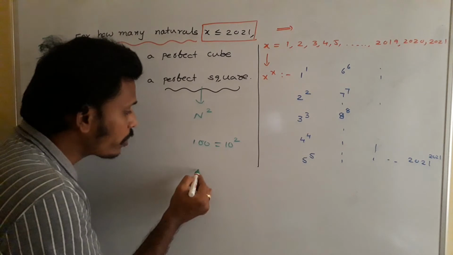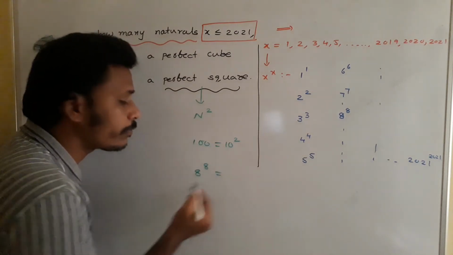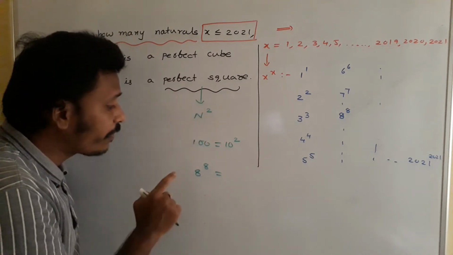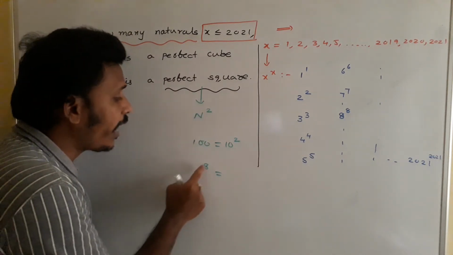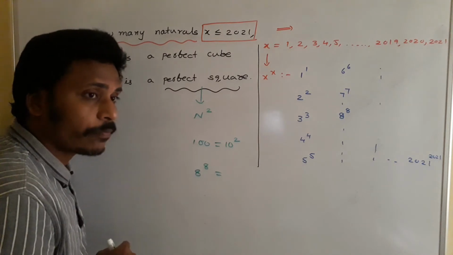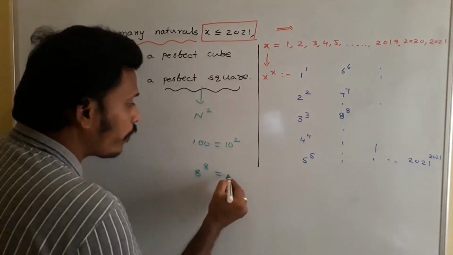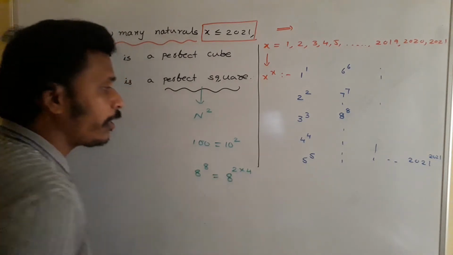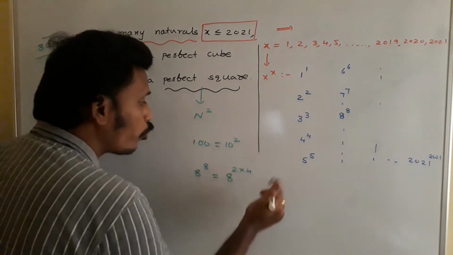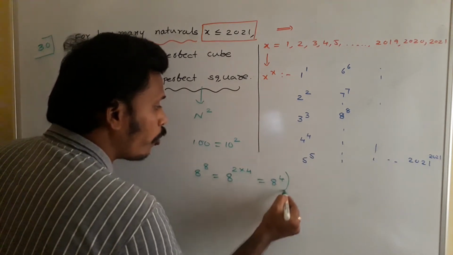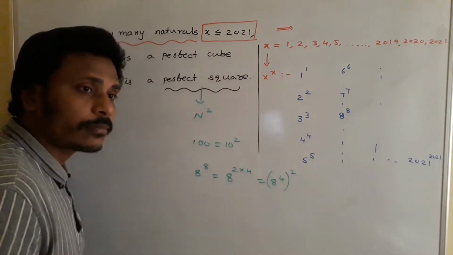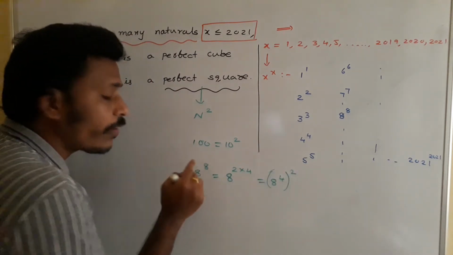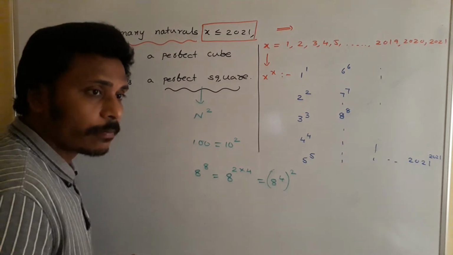And what do you say about something like 8 power 8? This is not looking of the form n square, but there is a possibility to rewrite this 8 power 8 as a perfect square. How we do it is, see, 8 power 8 can be written as 8 power 2 into 4, is it right? 8 power 2 into 4 is nothing but 8 power 4 whole power 2. That means something power 2. That means 8 power 8 is a perfect square. Do you agree with this?